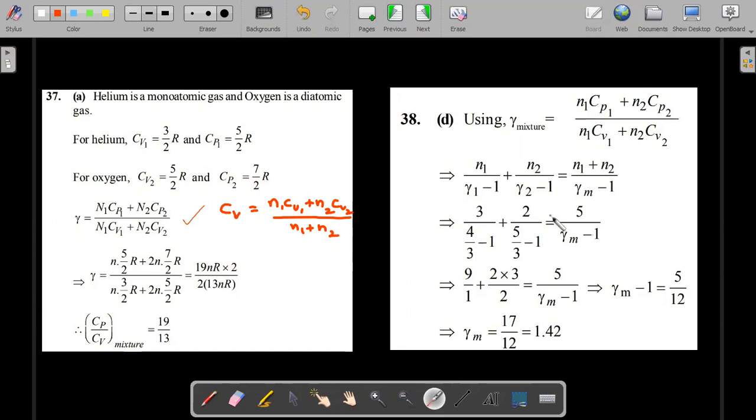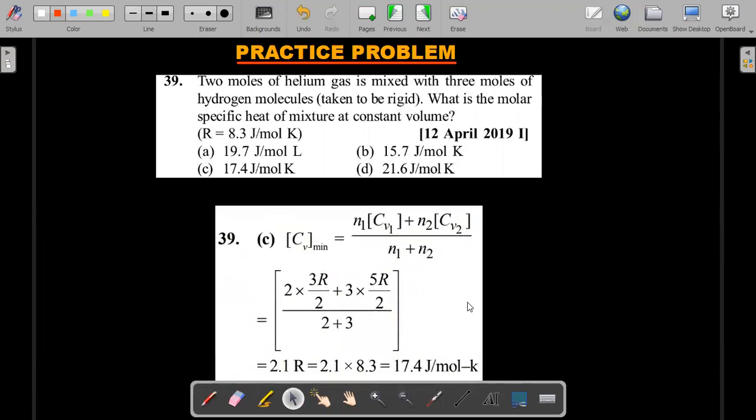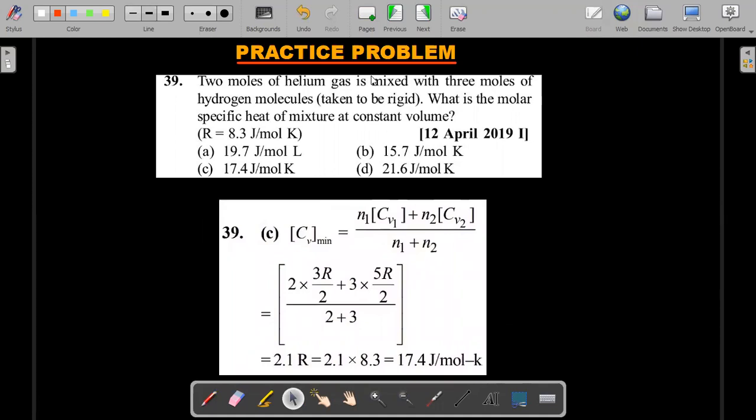Okay, so the same thing you could see in the 38th problem. Let's move forward. This is a practice problem, to tell you that it has been repeated in 2020, 2019, April, January, it doesn't matter month or year. They like this problem a lot. So here's the solution for that, for you to cross verify your answer.